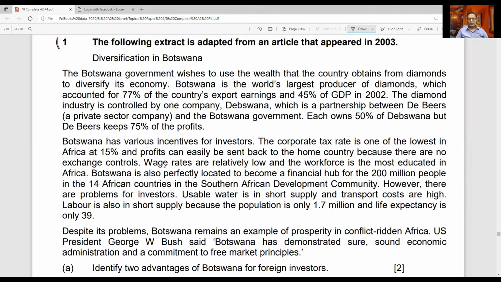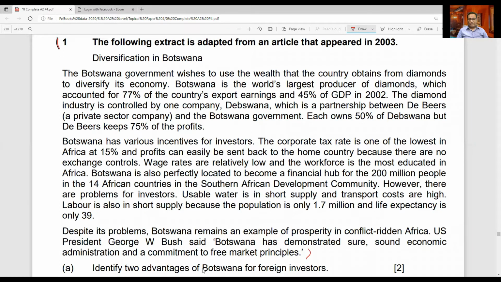It starts from here and it ends here. So you can read this paragraph. These are small 3 paragraphs relevant to Botswana. So you can study them thoroughly. And afterwards, you can move to the questions. Okay, so directly I'm moving to the question. You can stop the video, read the entire paragraph, or you can take a screenshot and read it later on.